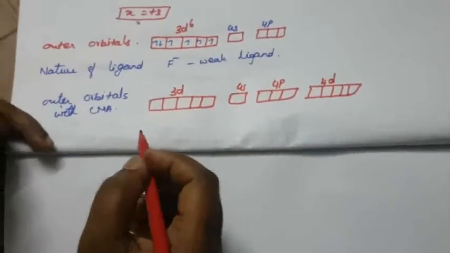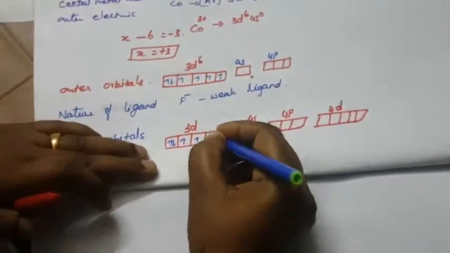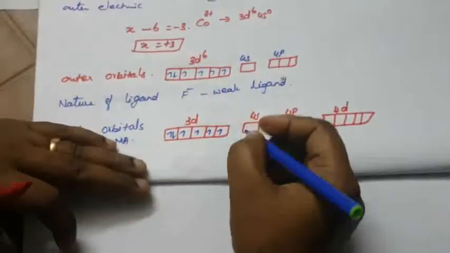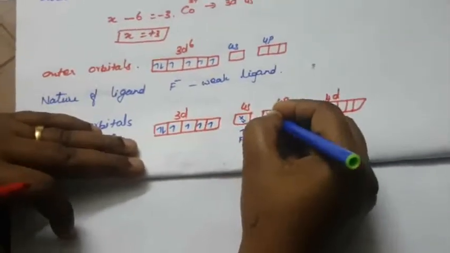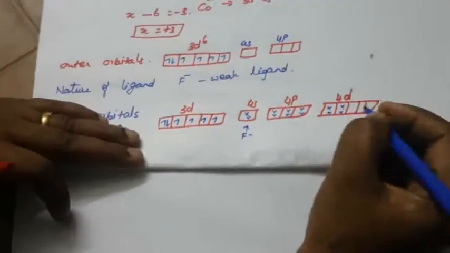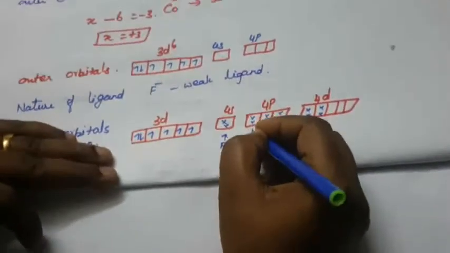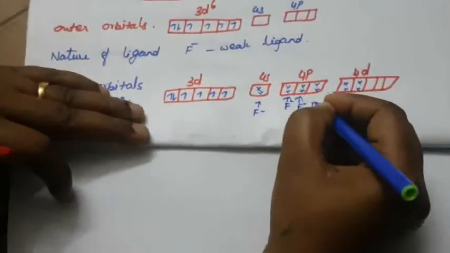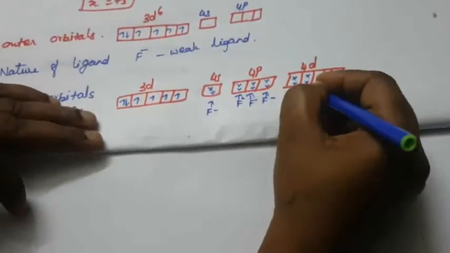Okay. So now, the outer orbitals of the central metal atom. How many electrons are there here? 1, 2, 3, 4, 5. So now 6 fluoride ions, F minus: 1, 2, 3, 4, 5, 6. Okay, so here 6 electron pairs. F minus, F minus, F minus. These are ligands.